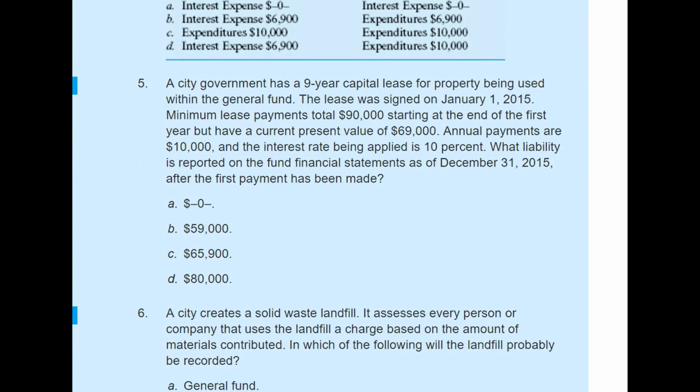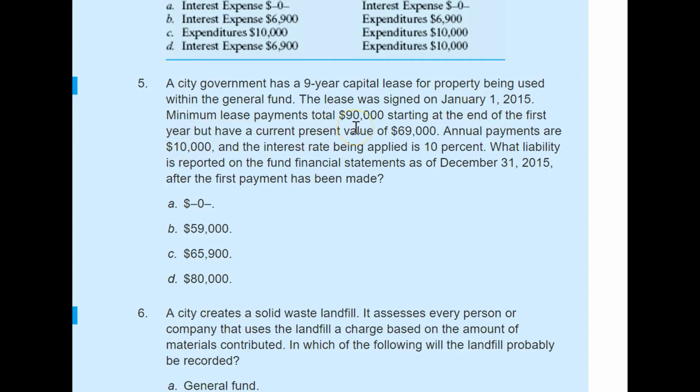A city government has a 9 year capital lease for property being used within the general fund. Again, the general fund is a governmental fund that we report in our fund financial statement. I'm repeating, for the fund financial statement, we don't record any assets or liabilities. We just show the entire present value as an expenditure at the beginning, and all those installments or annual payments will also be shown as an expenditure. It says the lease was signed on January 1st, 2015.